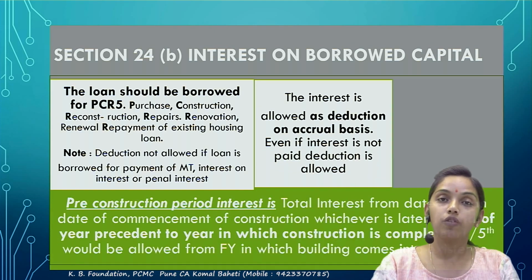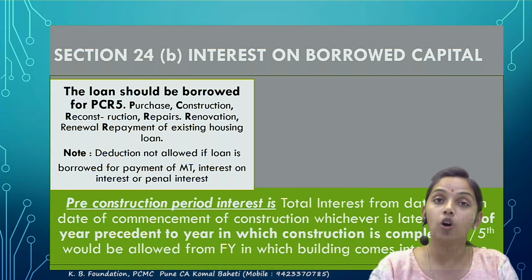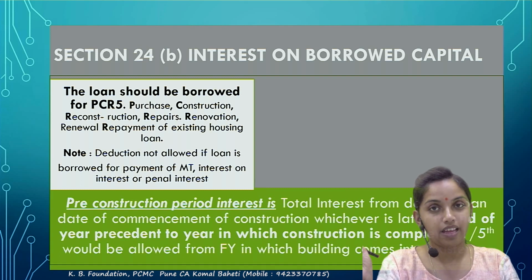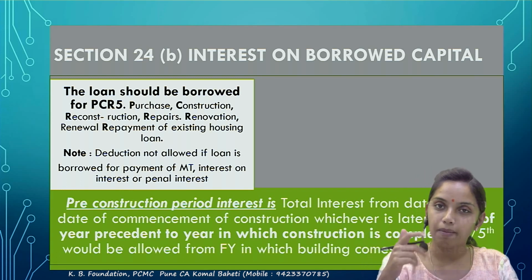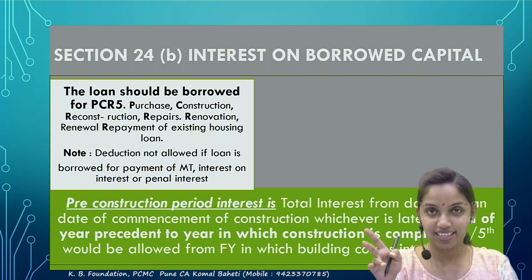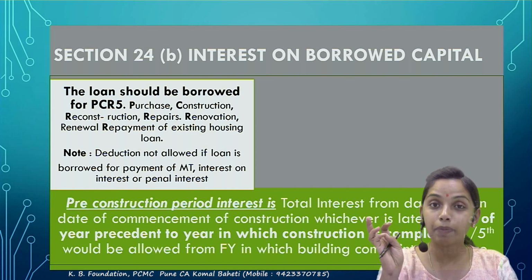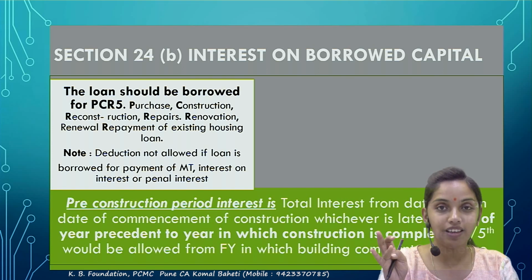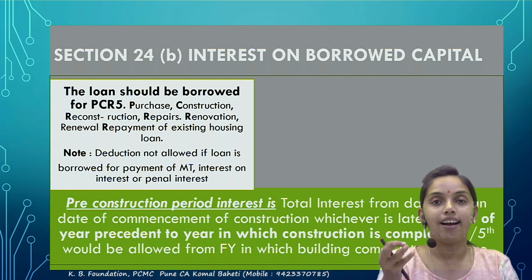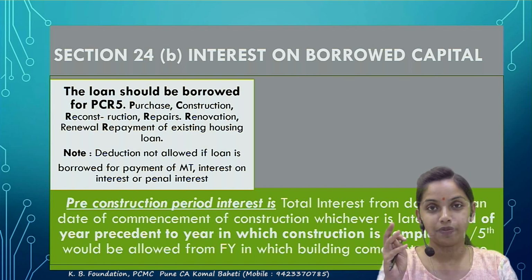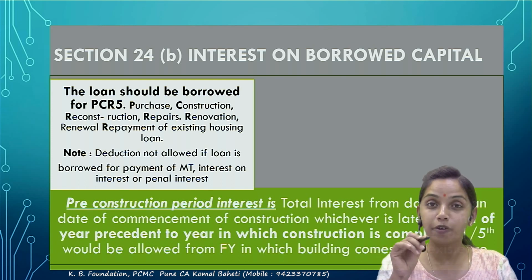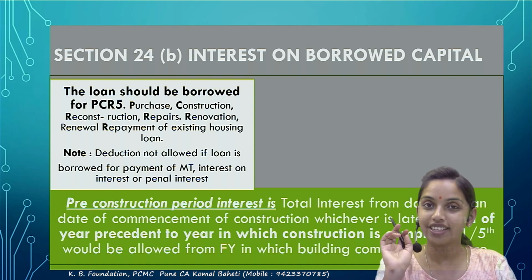So what should be the purpose of the loan? The purpose of the loan or the borrowed capital should be PCR5R. What is meant by P? Purchase. C stands for construction. 5R stands for repair, renovation, repayment of the old loan, renewal of the old loan, correct? And reconstruction. The purpose of the loan should be out of this only. Then the interest on such borrowed capital would be allowed as deduction.